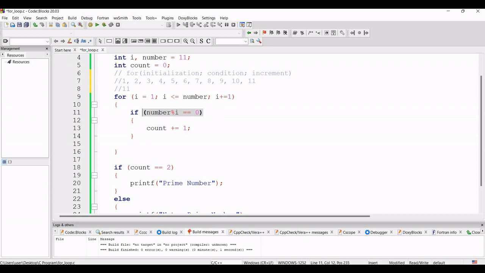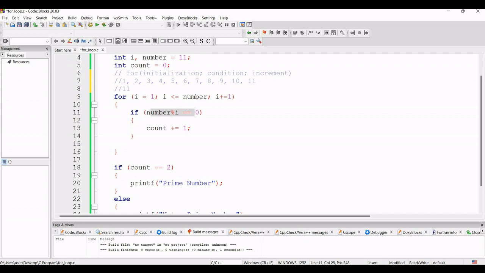If you understand the concept of mod, it will give us the remainder. So 11 mod 2 will give us a remainder of 1. So this is not equal to 0, and this statement will be false. So this if statement will not be executed, and again the value of I will be incremented by 1 and will be 3. So now 11 mod 3 equals 0? This will be false. So it will not go inside this if statement.